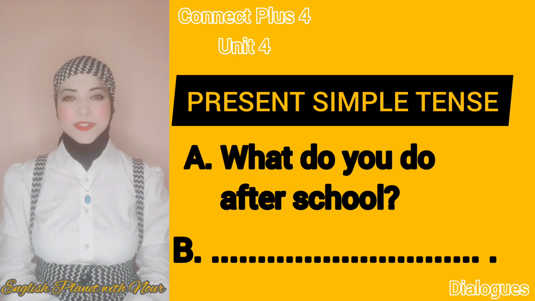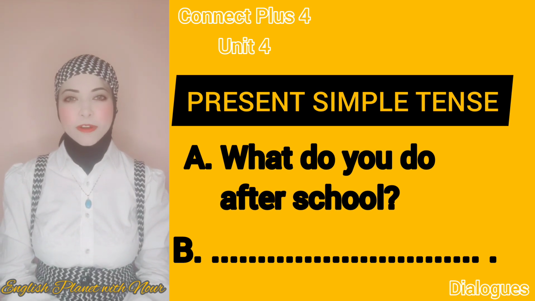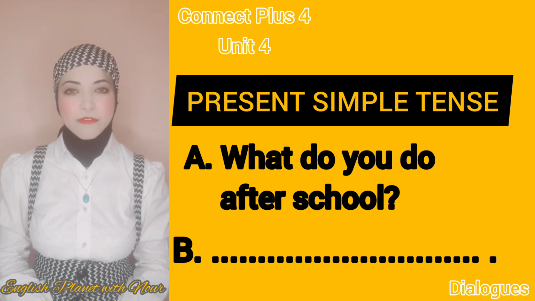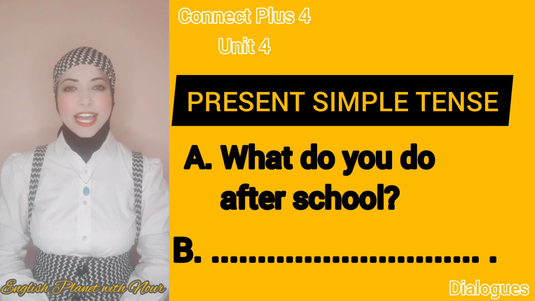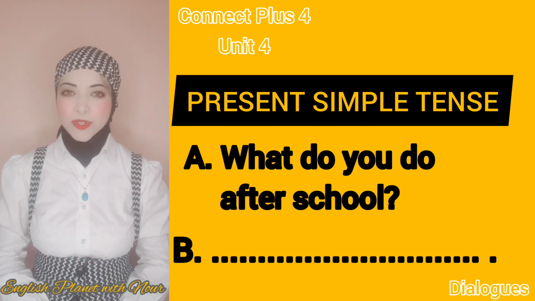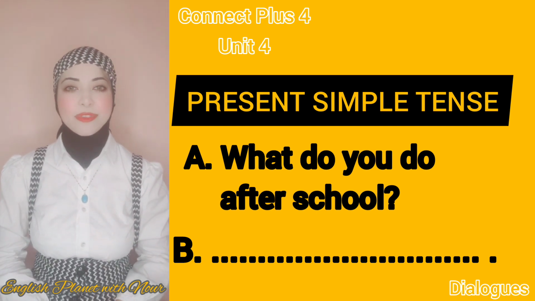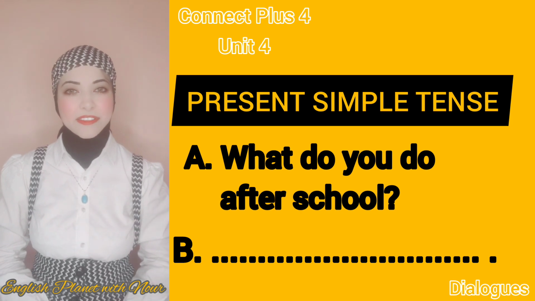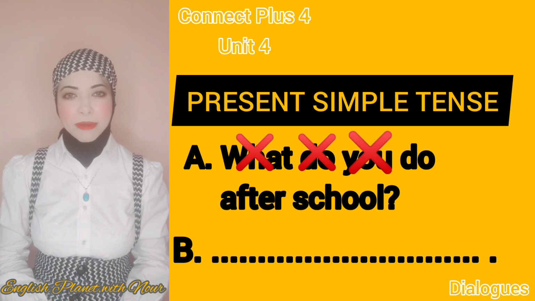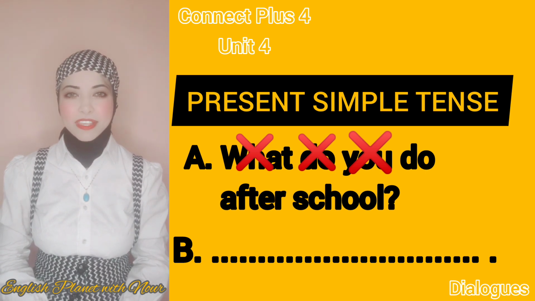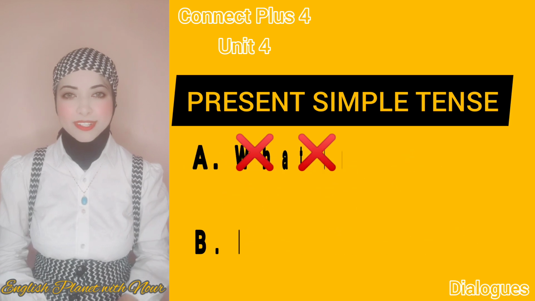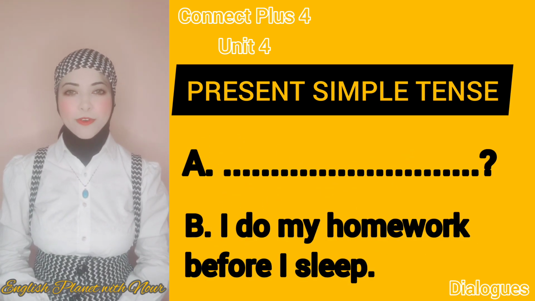What do you do after school? This question is formed in the present form. We have the auxiliary do and the main verb do. And we have the subject you, which is converted into I. So you have to start your answer with I, then cancel the auxiliary verb and complete your answer. Again, I'm gonna give you the question and you have to give me the answer. What do you do after school? I do my homework. I do my homework before I sleep.